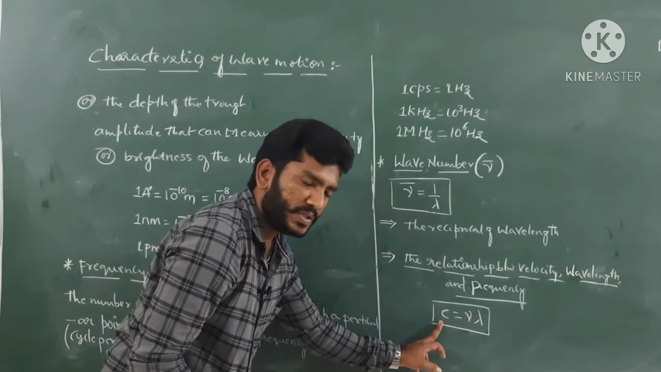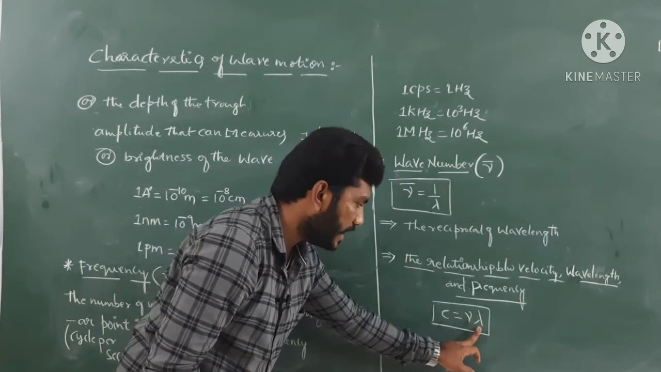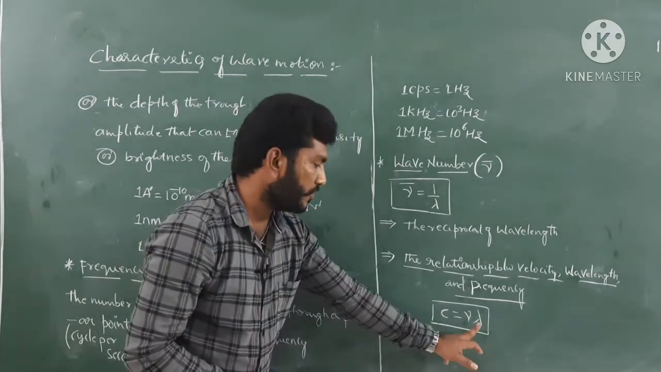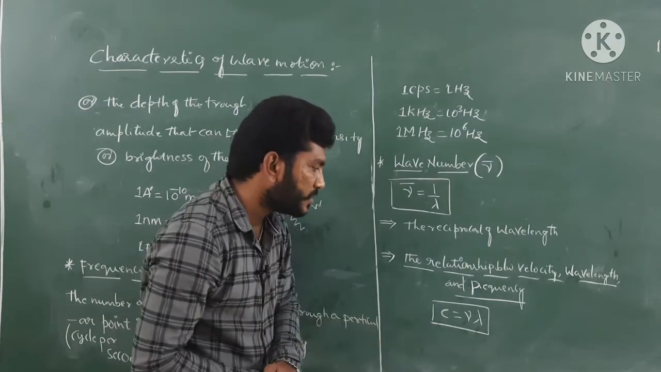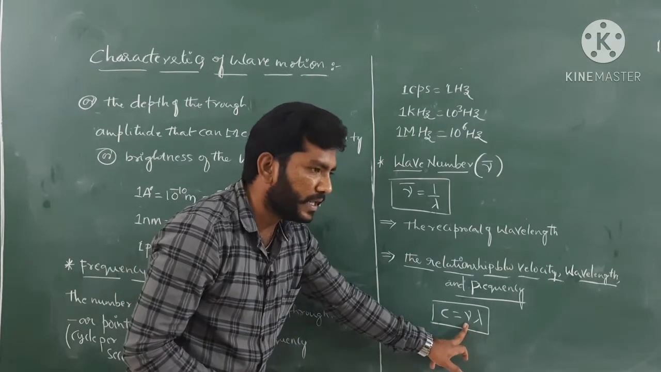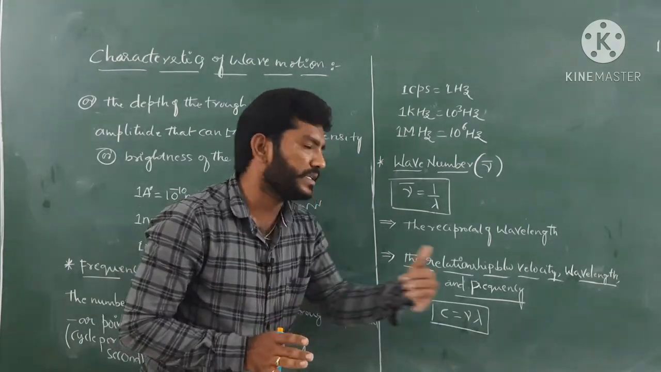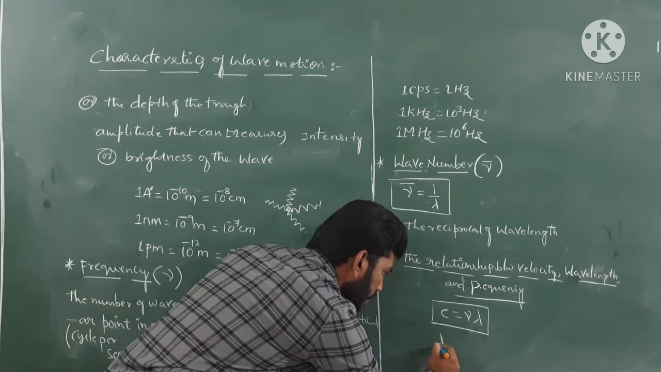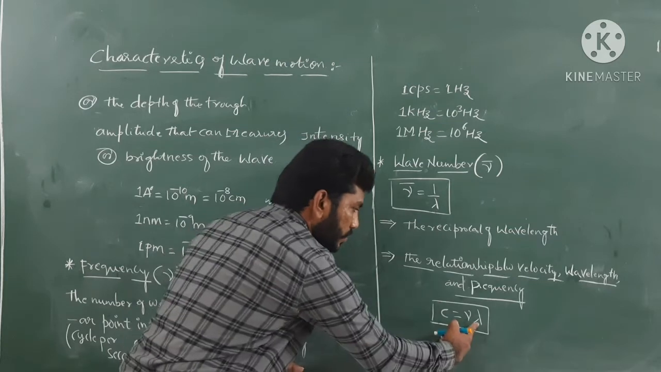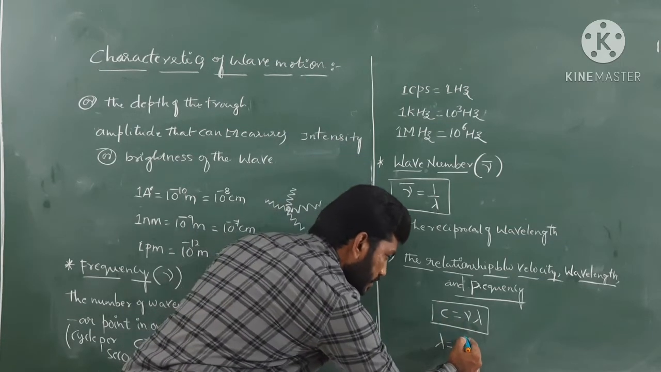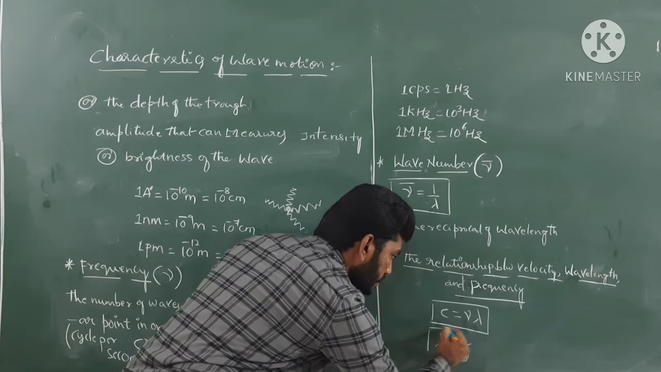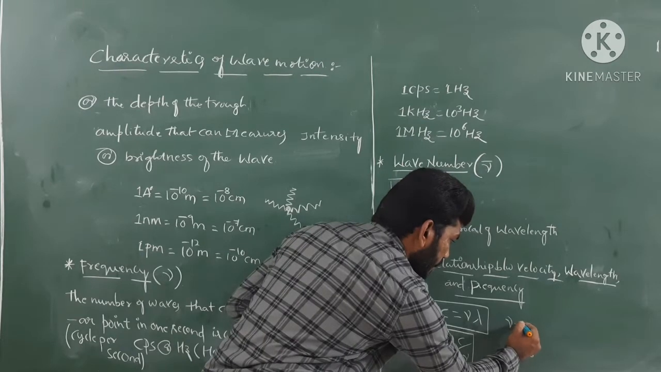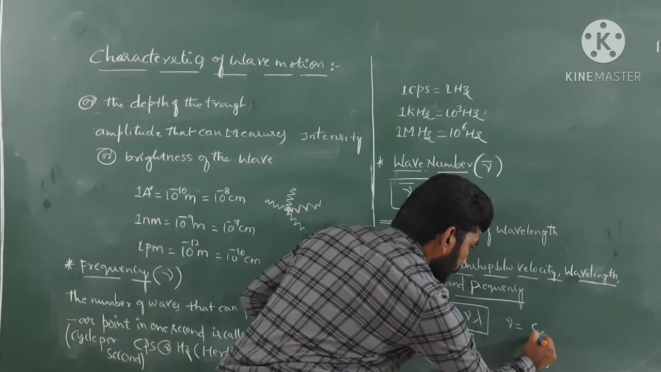C is the velocity of light, nu is the frequency, and lambda is the wavelength of that particular light. Suppose you want the expression for wavelength or frequency, then we just have to alter the equation, that's it. If you want wavelength, then lambda equals C by nu, or if you want the equation in terms of frequency, then nu equals C by lambda.